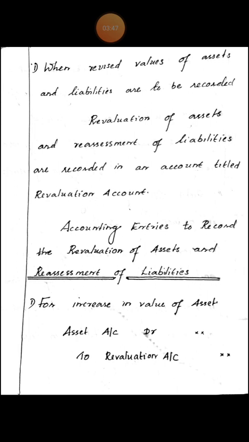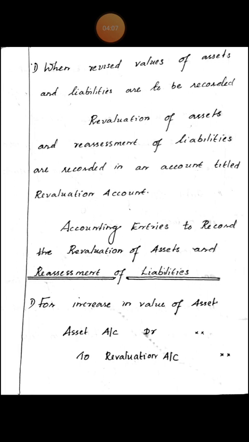Revaluation account is credited with increased value of assets and decreased value of liabilities, and debited with decreased value of assets and increased value of liabilities.